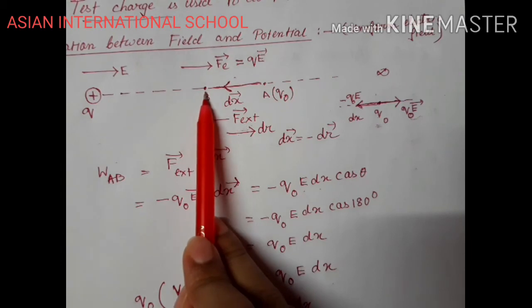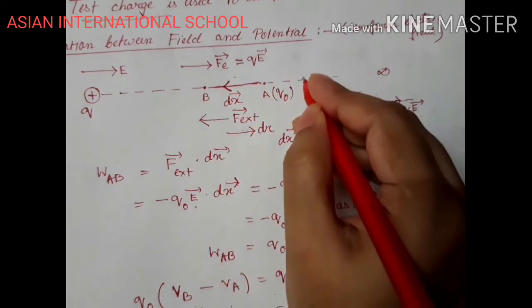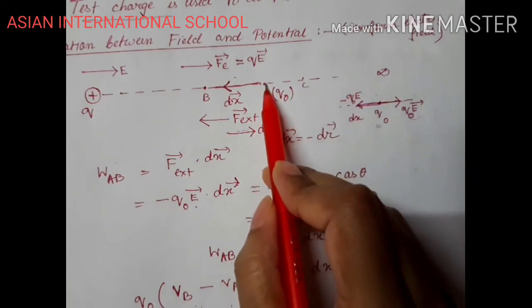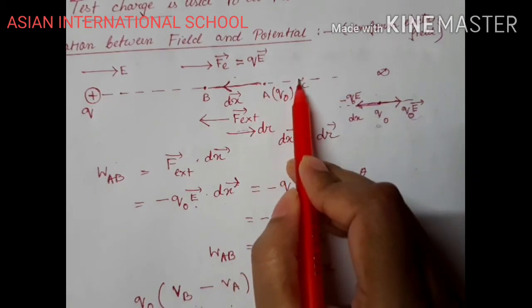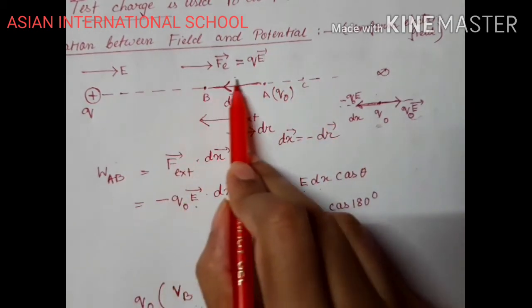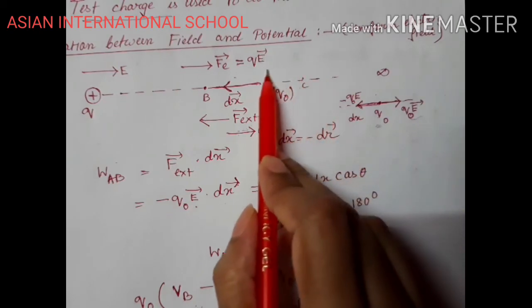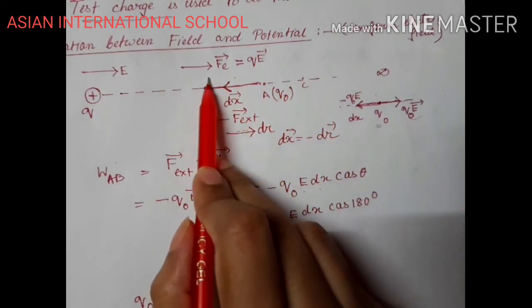See, B has more potential than A. If I take another point C here, A will have more potential than C. So as I move in the direction of electric field, the potential keeps on decreasing. As I move in the opposite direction of the electric field, the potential keeps on increasing.